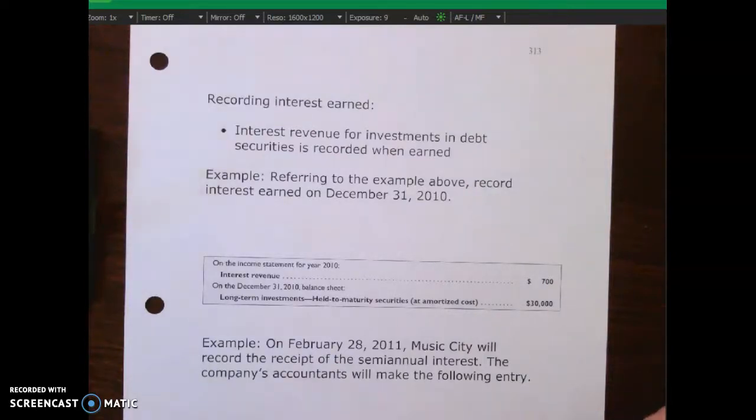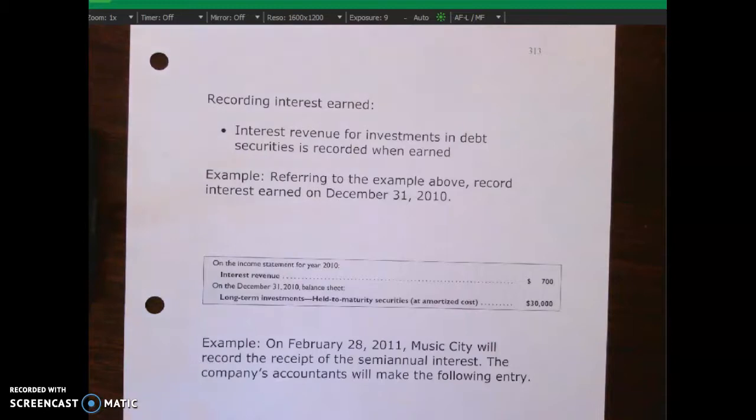If you think back to what we talked about in Chapter 14 with bonds payable, Dell is issuing bonds. So that means they are going to eventually have to pay back the par value, but they're also going to have to make periodic interest payments in this period. Those interest payments could be semi-annual, quarterly, or annual. But they are going to have to make those interest payments. For that company, for Dell, that's interest expense.